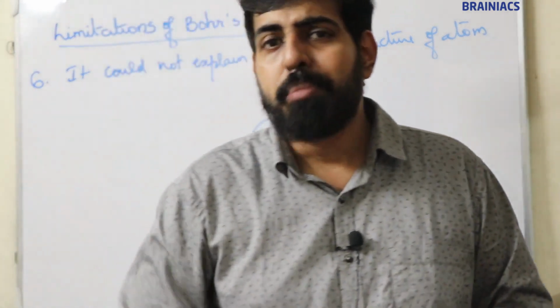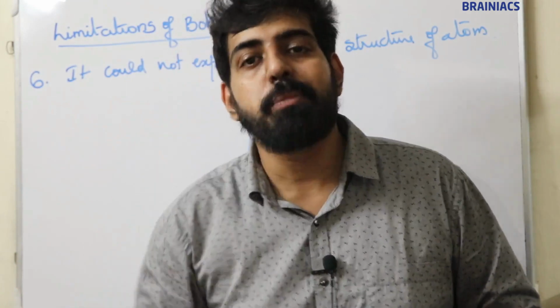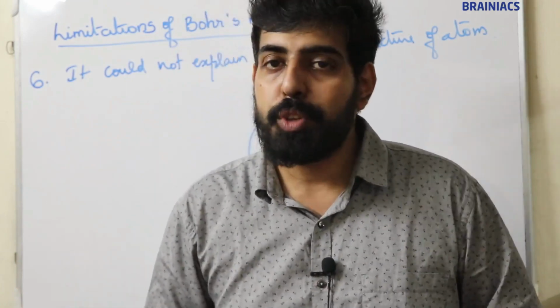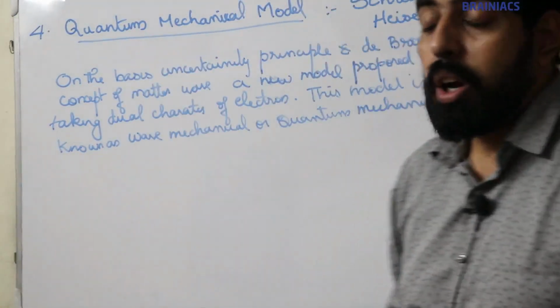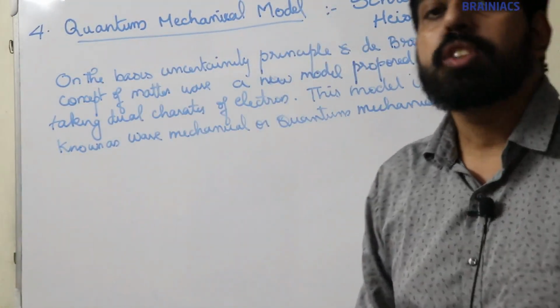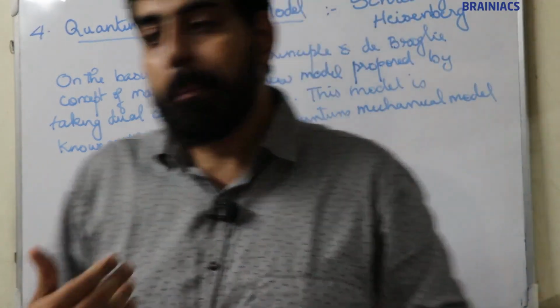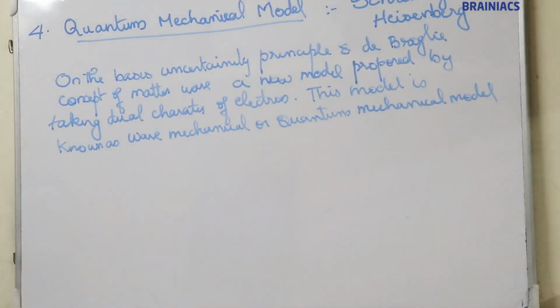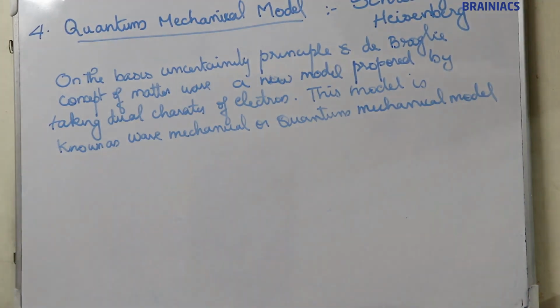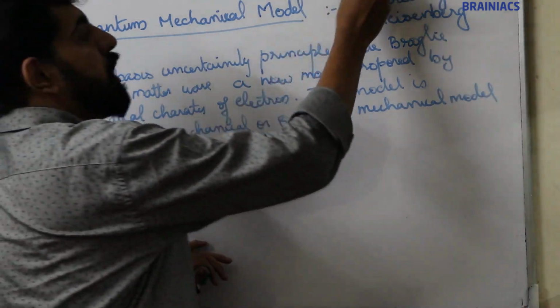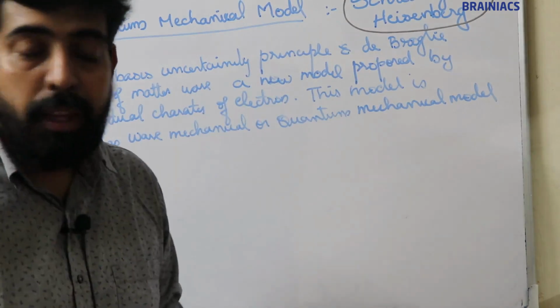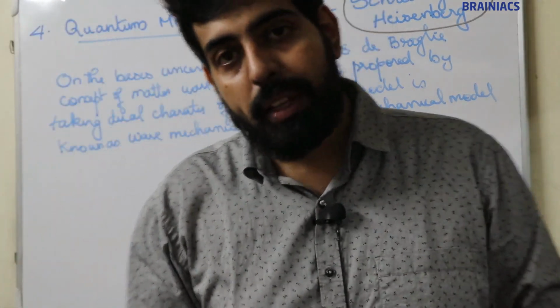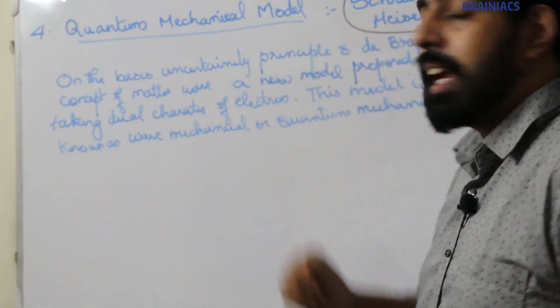I think it's clear. Moving on to the next model, the fourth and final model: the quantum mechanical model, proposed by Heisenberg and Schrödinger. Moving on to the next topic, that is the fourth model. The quantum mechanical model, also known as the wave mechanical model. This model was proposed by Schrödinger and Heisenberg. Okay, last model, the quantum mechanical model, proposed by Schrödinger and Heisenberg.